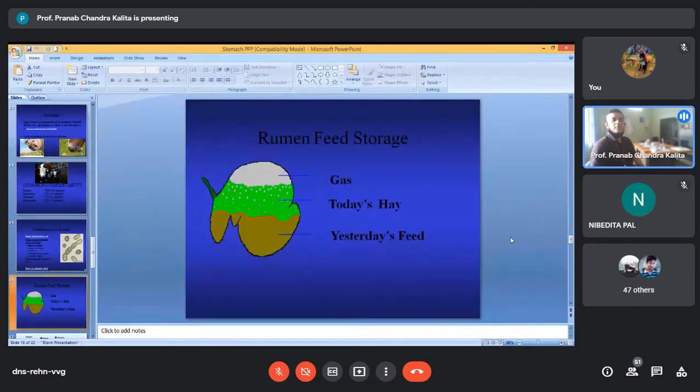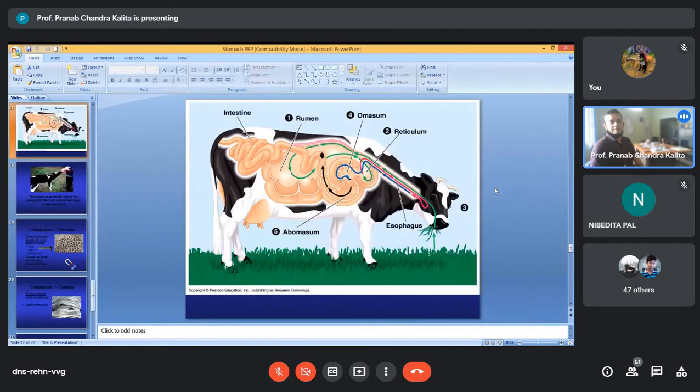So this is the rumen picture. You can see in the upper part you have the gas, and down below you will find the feeds, the feed materials. You can see the compartments. So you should have a brief gross anatomical knowledge.